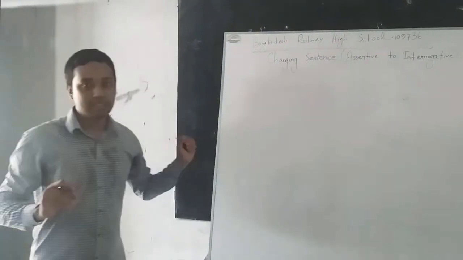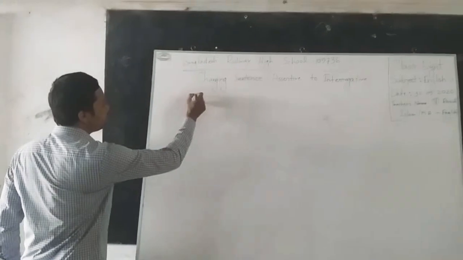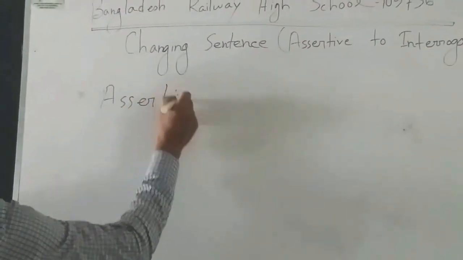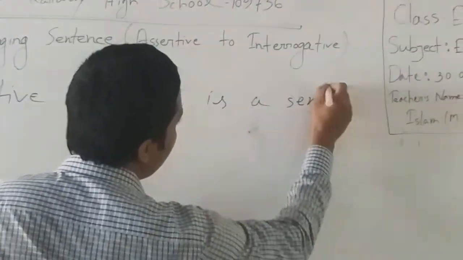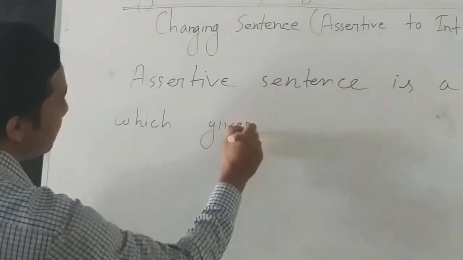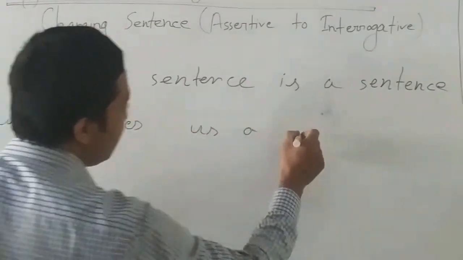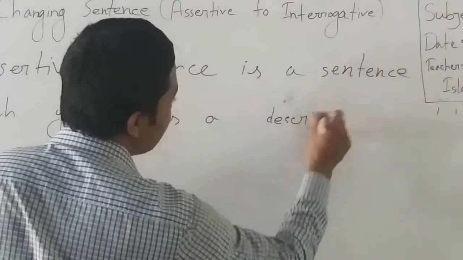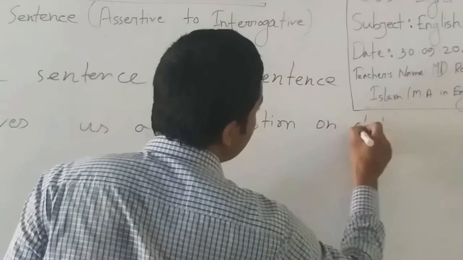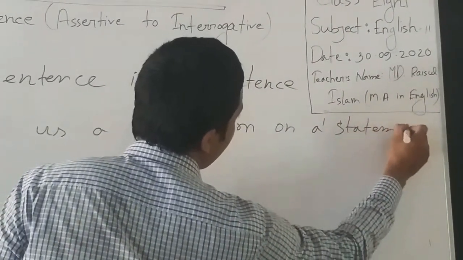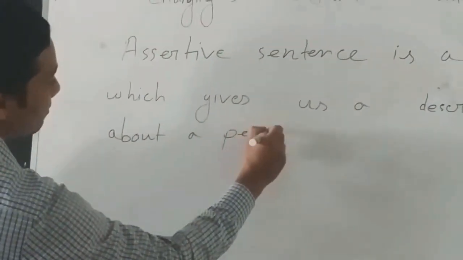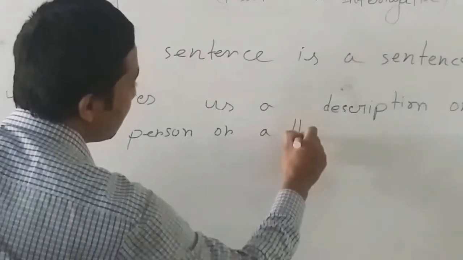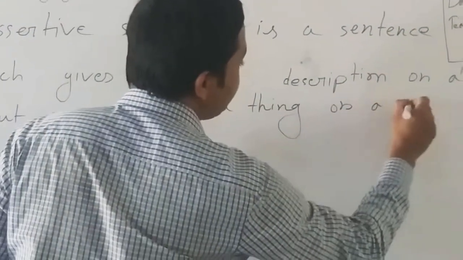Try to note this down. An assertive sentence is a sentence which gives us a description or a statement about a person or a thing or a particular matter.